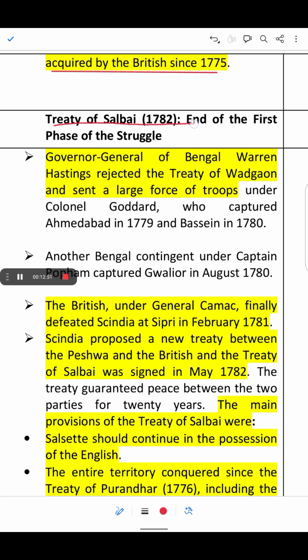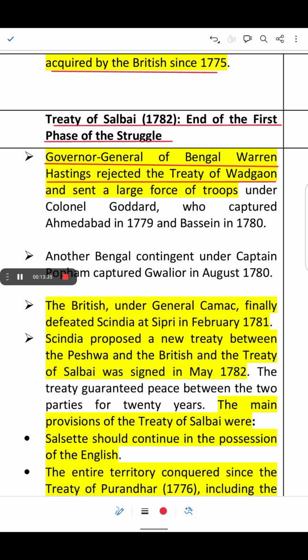Treaty of Salbai in 1782 and the end of the first phase of the struggle. The Governor General of Bengal, Warren Hastings, rejected the Treaty of Vadgaon because, under the 1773 Regulating Act, without seeking permission from the Governor General of Bengal, no treaty could be signed. So the Treaty of Vadgaon, wherein the British had to give up all the territories acquired after 1773, was rejected.